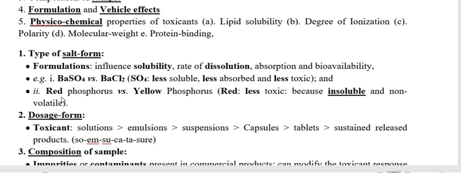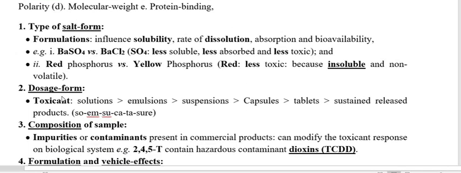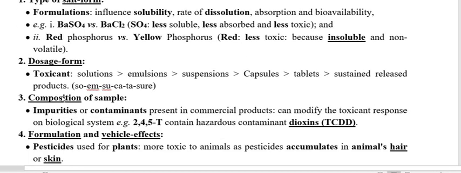When you compare red phosphorus and yellow phosphorus, you will find yellow phosphorus toxicity is more as compared to red phosphorus. The reason is that red phosphorus possesses insolubility, and because of this, less bioavailability, less toxicity.